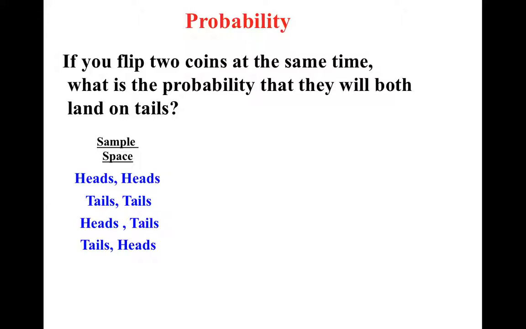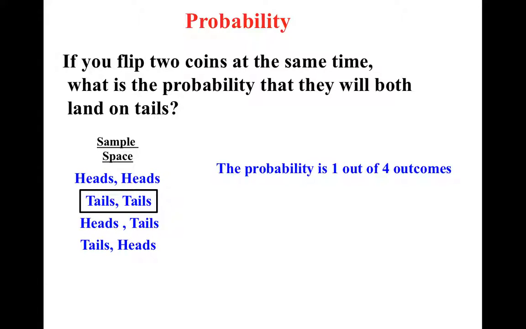So how many possibilities are there total? 4. What's the probability they'll both be tails? Well, that would be 1 out of 4 outcomes, which is 1/4, which is 0.25, which is 25%. Do you remember what it was? Unlikely that they would be both tails. Not impossible, but unlikely.